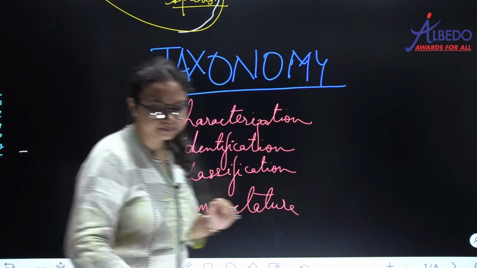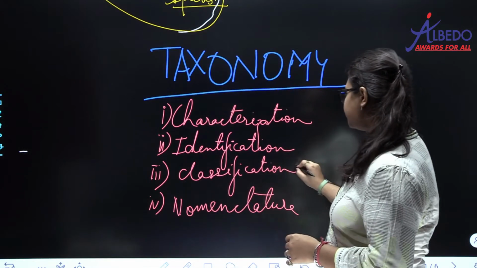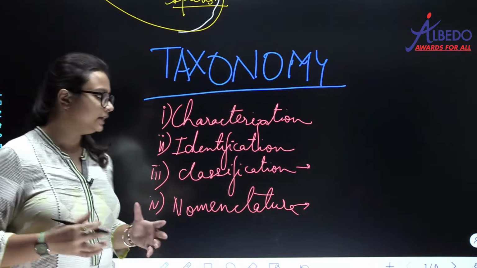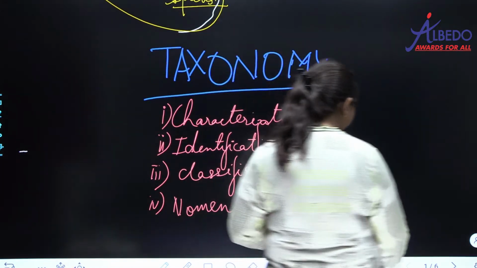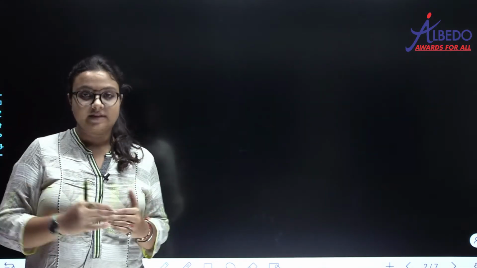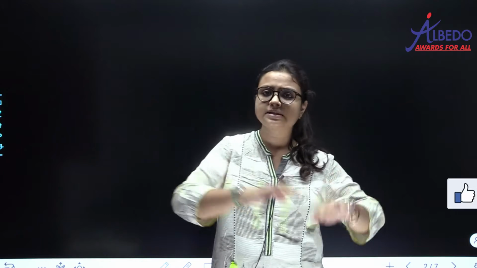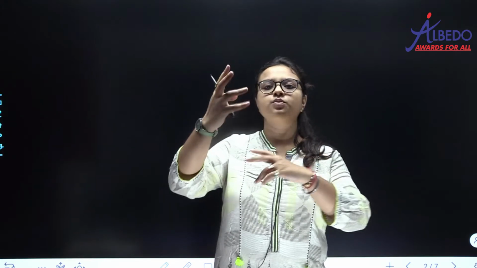इसमें हमें डिटेल में पढ़ना है आपका क्लासिफिकेशन एंड नोमेनक्लेचर, ठीक है. These two processes you have to study in detail. So now let us come on to the classification, ठीक है. Now classification is made on different levels, है ना. जैसे कि हमने अल्बेडो में भी स्टूडेंट्स को कैसे क्लासीफाई किया था, डिफरेंट लेवल्स पे किया था. पहले हमने क्या देखा, पहले हमने देखा कौन कौन से क्लास में. So the first level of classification was class, है ना. Then we classified students on the basis of subject, so that was the second level. Then we classified students on the basis of their gender, either they are a girl or they are a boy.